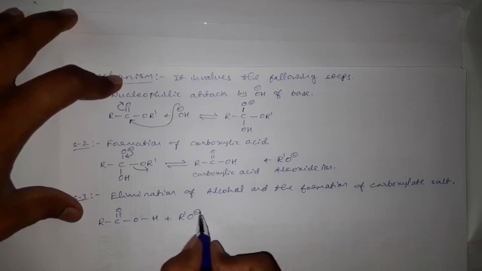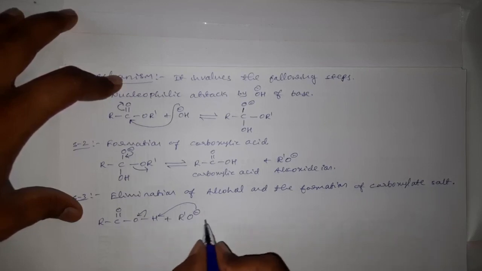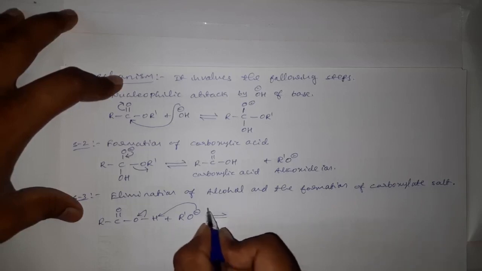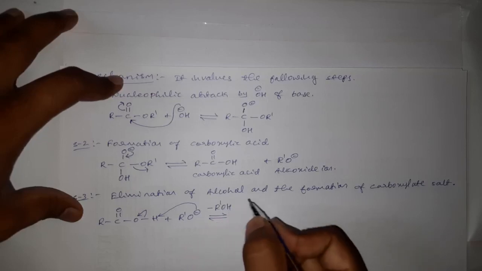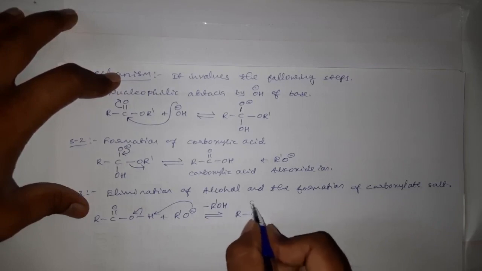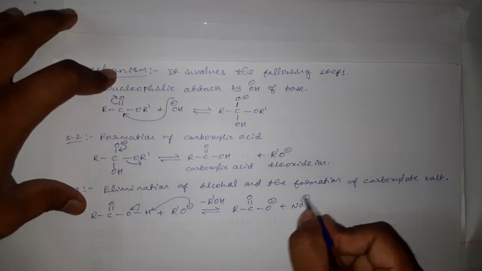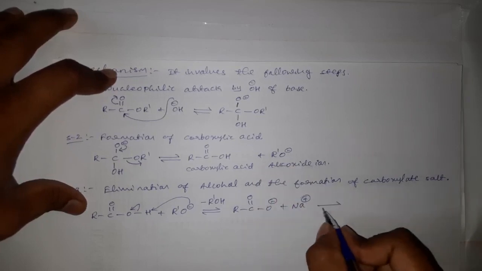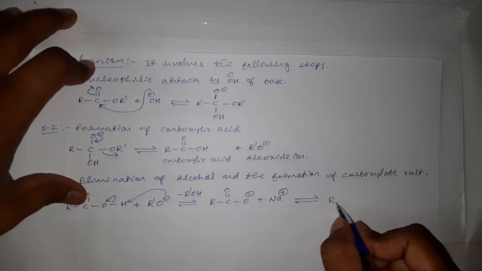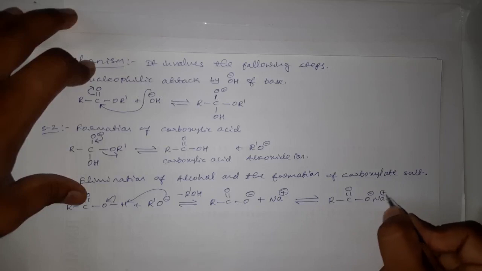This alkoxide ion will abstract this proton, and this hydrogen will leave its bonded pair of electrons towards oxygen only, and here we will get elimination of alcohol, that is R dash OH, and R C double bond O O minus, and this will now react with the Na plus of base, and here it will form R C double bond O O minus Na plus.